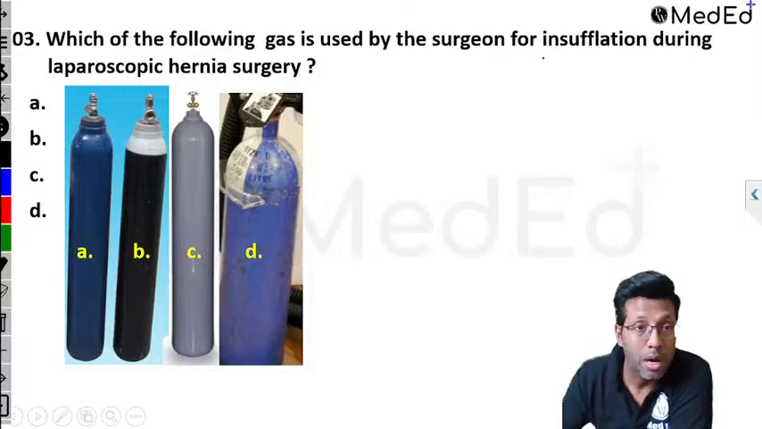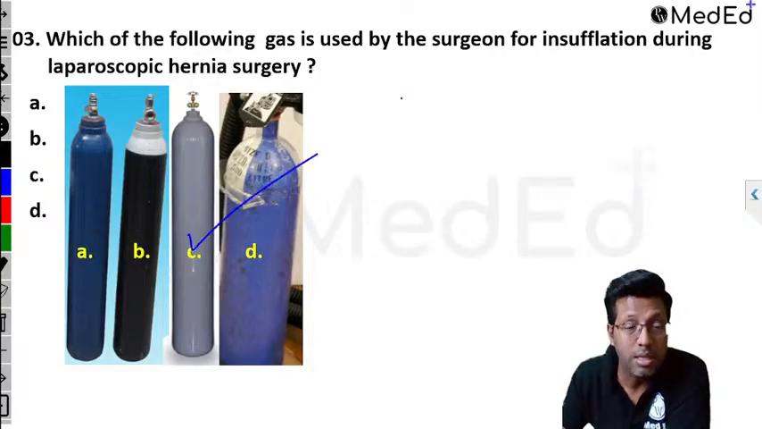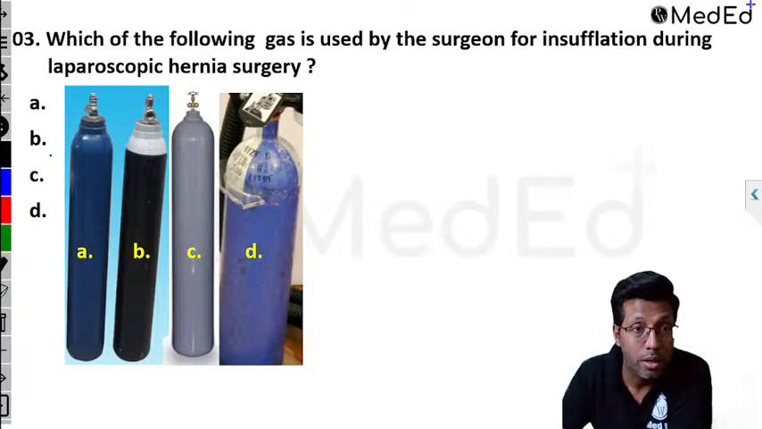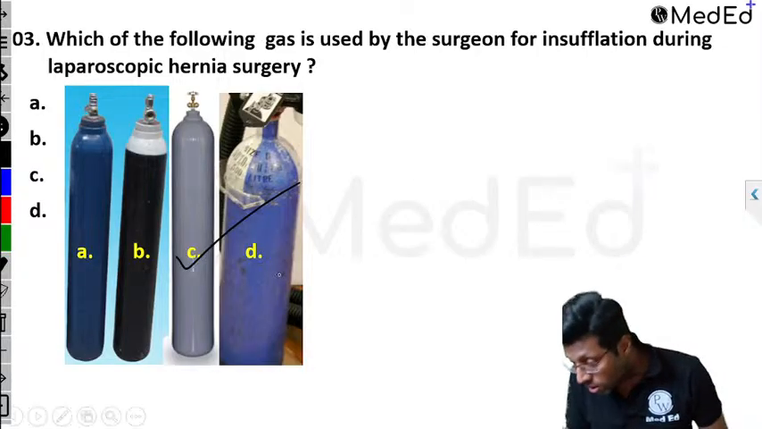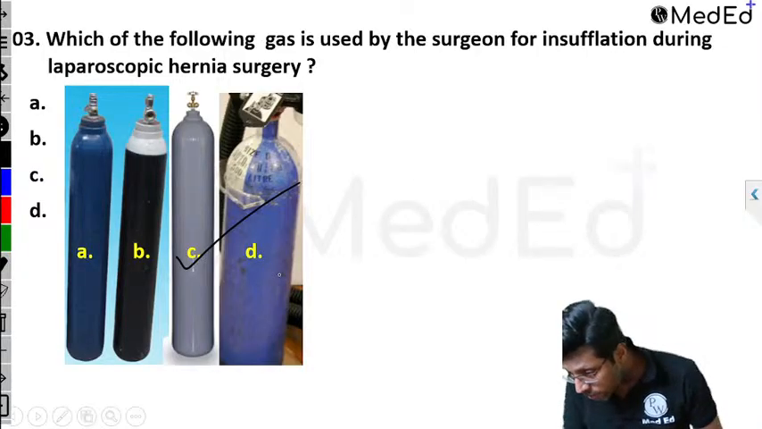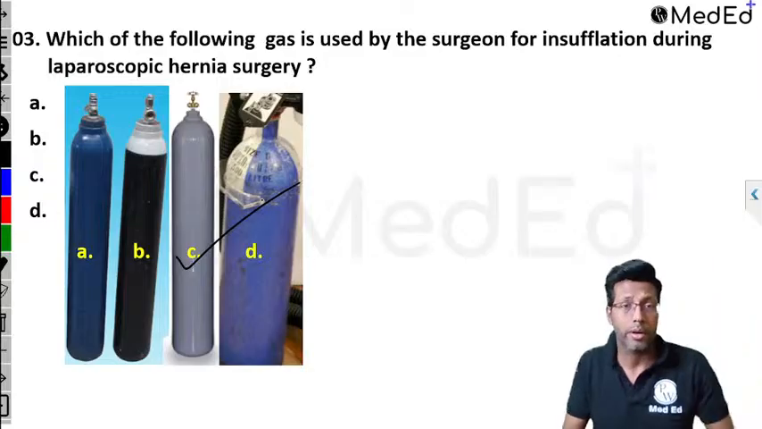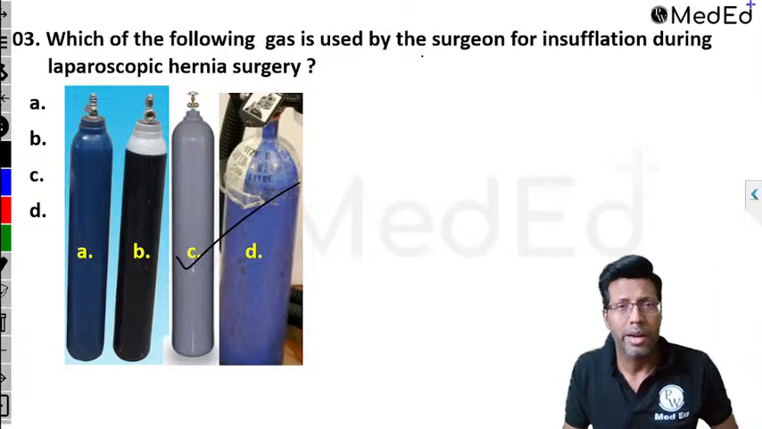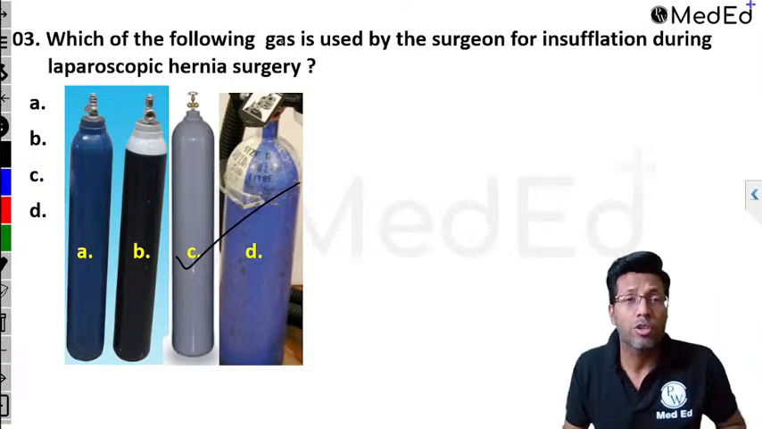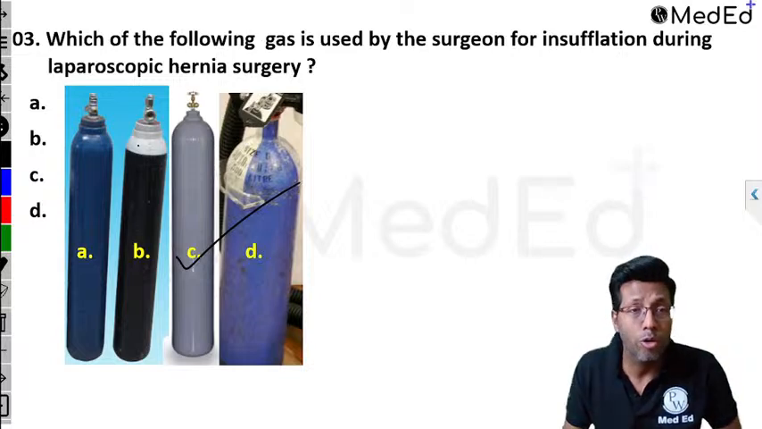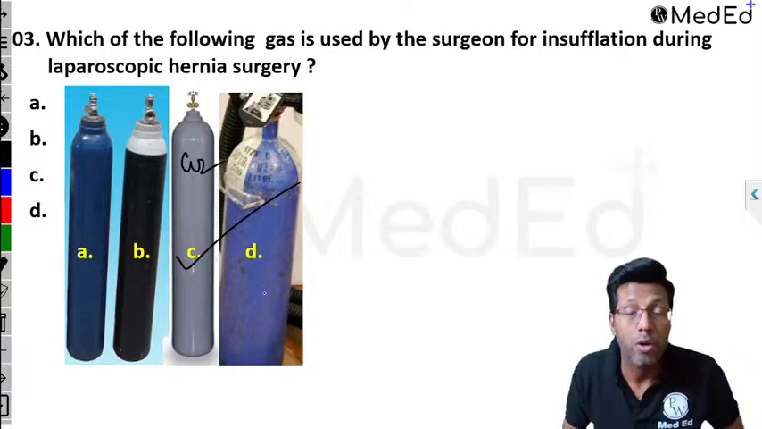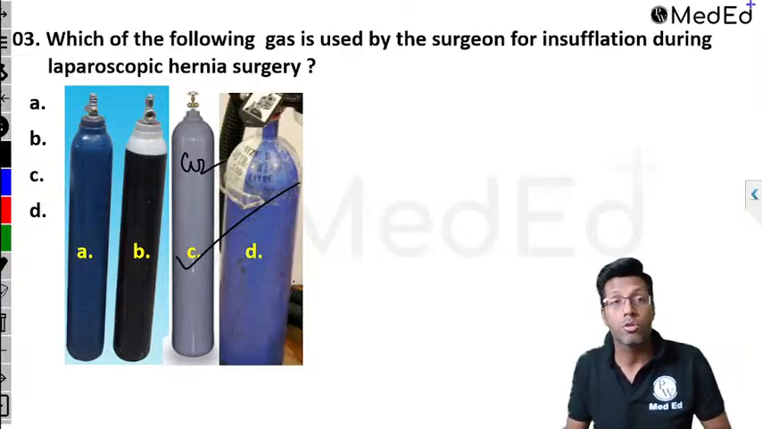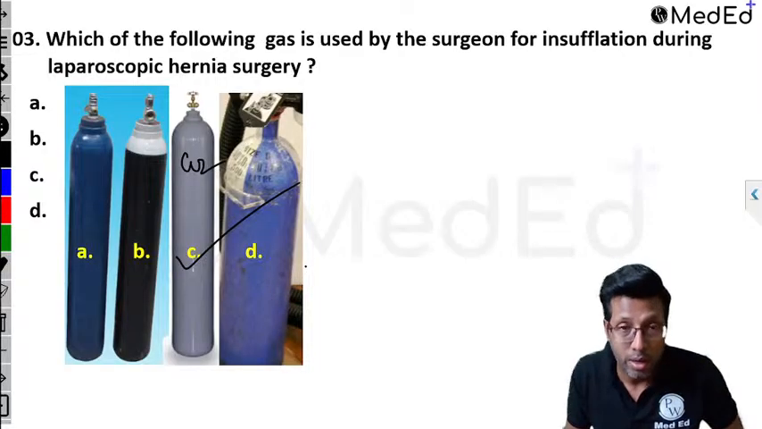Okay. Dr. SLL says C. Correct. C is what is used. Absolutely correct. Okay? Because this is the carbon dioxide cylinder. Dr. Vivek Tiwari says C. Correct. All of you are correct. Good point. Everyone knows. It was very easy for me to ask which of the following is used for oxygen. All of you know what is oxygen. Hence, I wanted to ask something different. And C is carbon dioxide. So this is what is used for insufflation during laparoscopic hernia surgery.